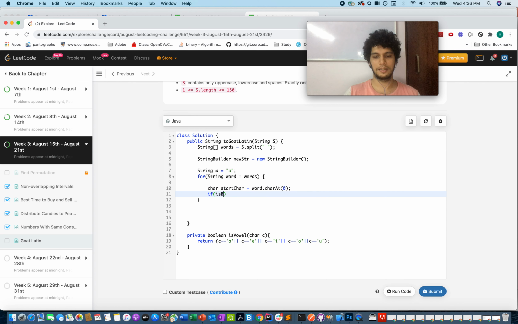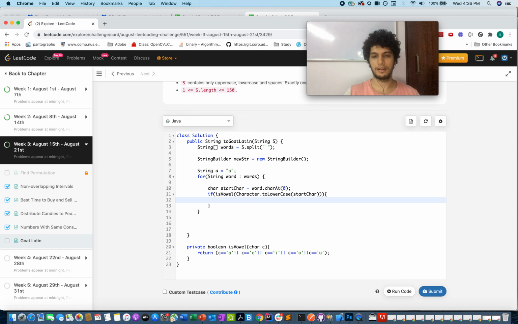If isVowel of the character, let me just reduce it into lowercase for easier comparison. If it starts with a vowel, then my new word would be word plus "ma" plus a.